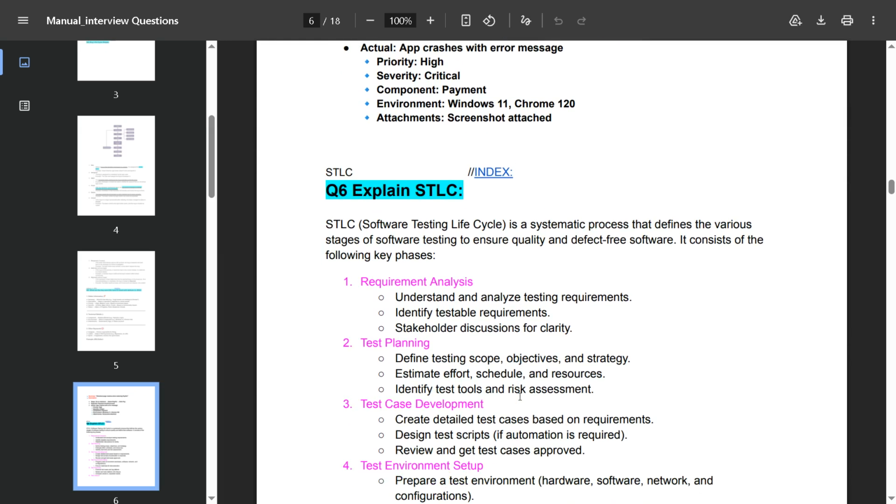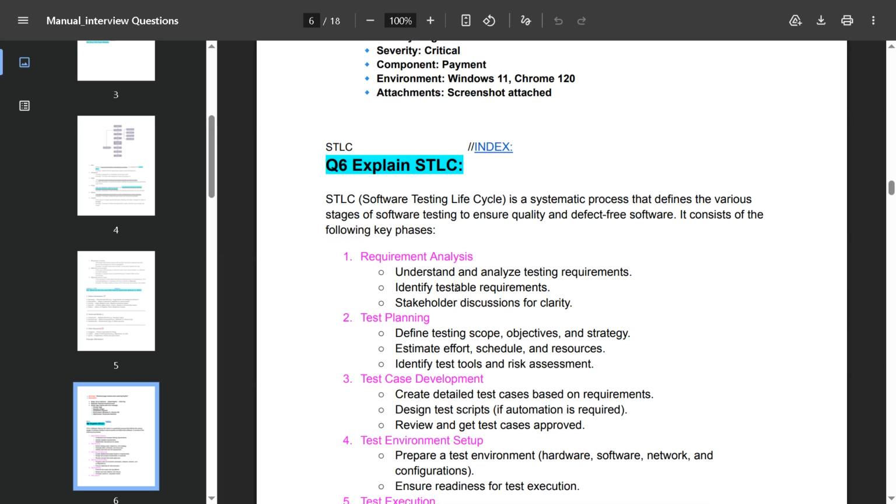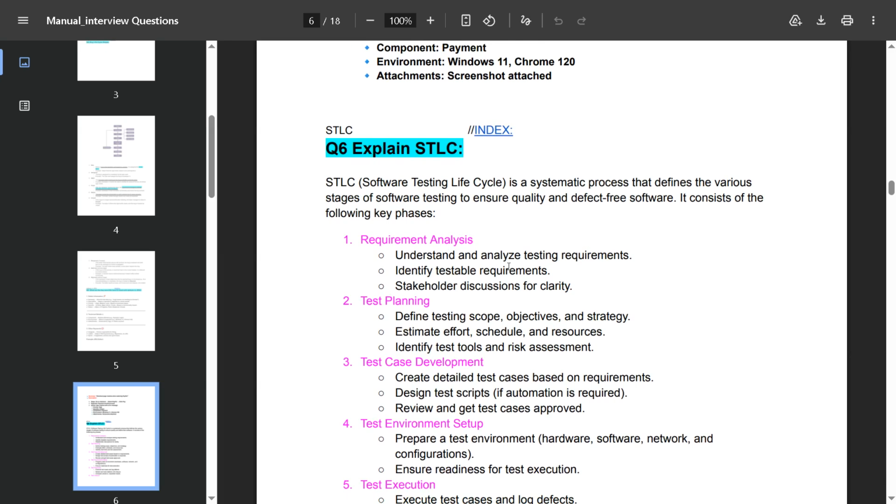What is STLC? You can explain it like this: STLC stands for the software testing life cycle. It is a systematic process that defines the various stages of software testing to ensure quality and defect-free software. It consists of the following key phases, like requirement analysis. In requirement analysis, we understand and analyze the testing requirements, identify testable requirements, and hold stakeholder discussions for clarity.